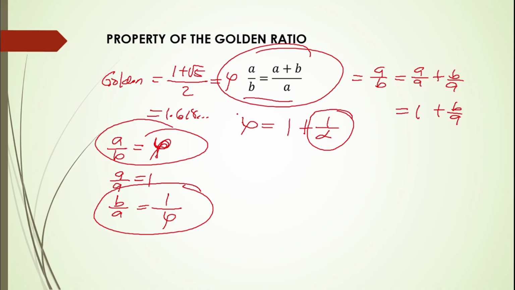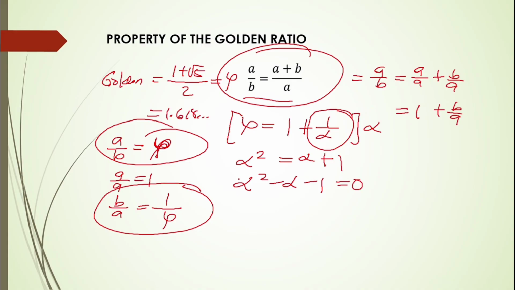In order for us to get the phi, we're going to multiply by phi to get the LCD. So we have here phi squared is equal to phi plus 1, because this cancels. So phi squared minus phi minus 1 is equal to 0.